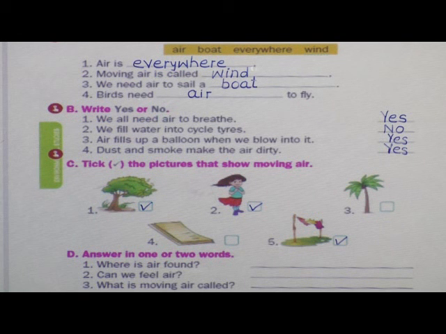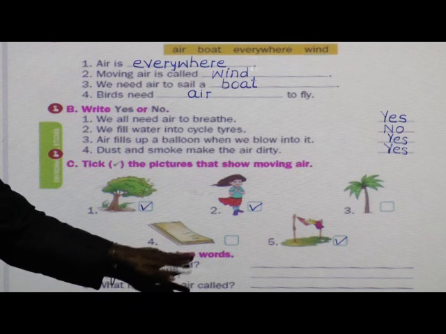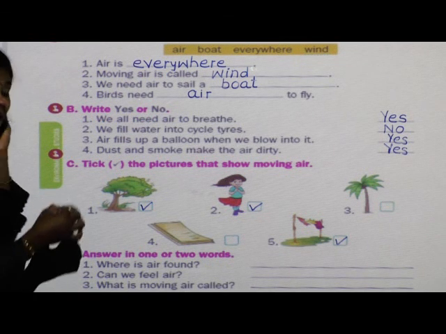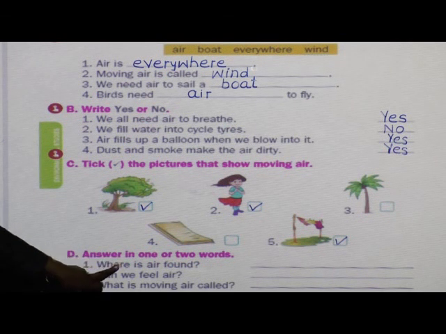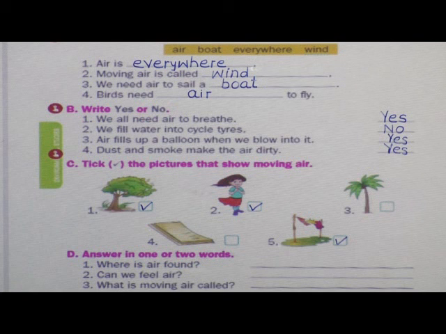See question D. Answer in one or two words. Here you have to write the answer only in one or two words. Okay. First question. Where is air found? In your home, outside the home, in school, in bank. Where is air found?